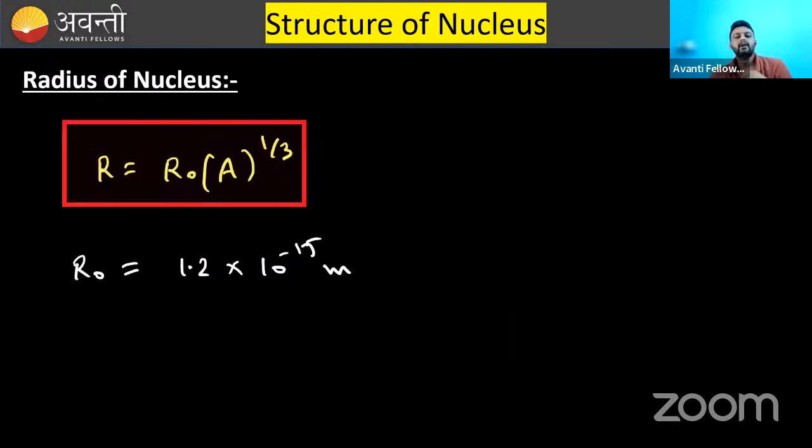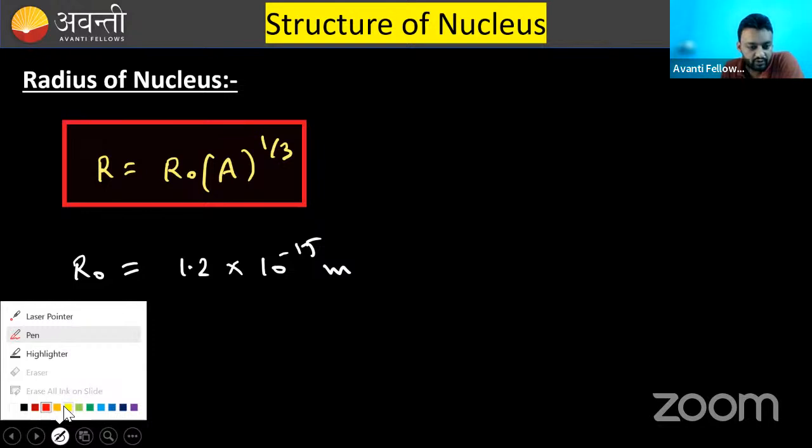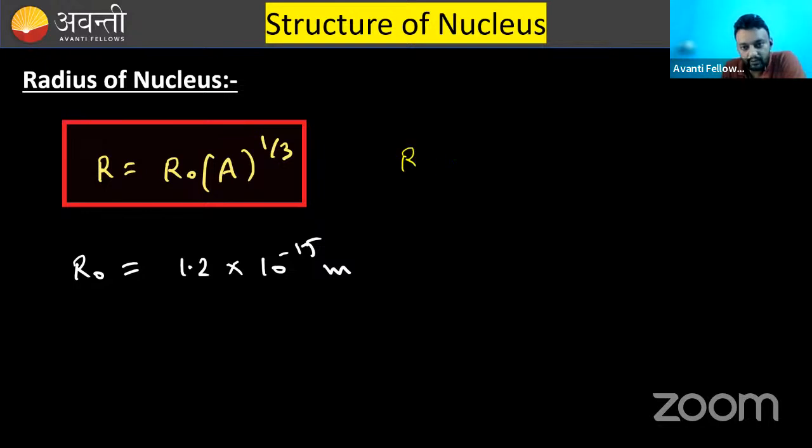Moving further. Now there comes another relation. What is the radius of the nucleus? The radius of the nucleus is directly proportional to the mass number raised to the power 1 by 3, that is, the cube root of the mass number.